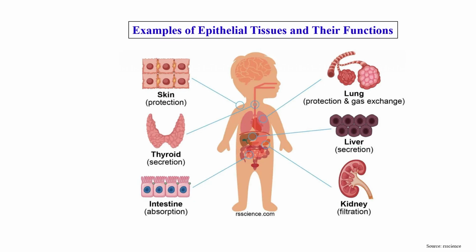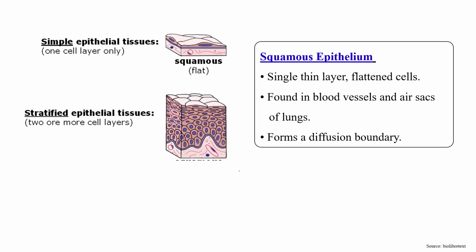Clear? Now, one by one we can discuss different types of epithelium. First one is squamous epithelium. Okay, if a single layer or one cell layer is there, that time we can use the term squamous epithelium. If more than one layer, meaning two or more cell layers are there, that time we can use the term stratified epithelium.